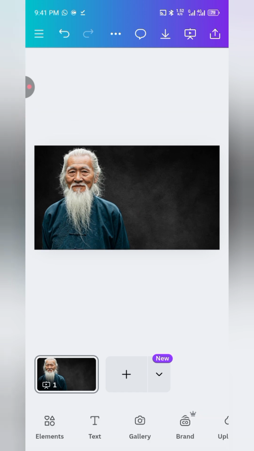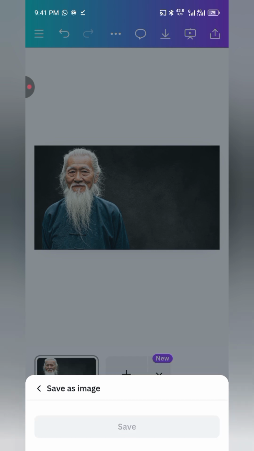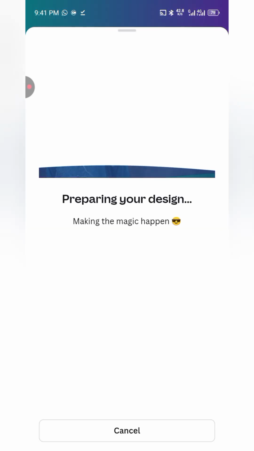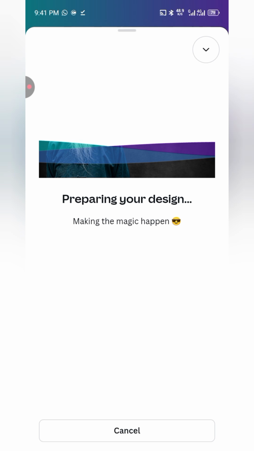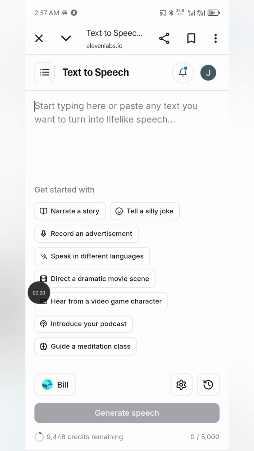Having this, this man is going to be saying the quotes. He's going to be saying this quote. So now I'm going to save this and then we're going to move on to the next AI we're going to be using. Okay, so now I need to generate my speech, right?